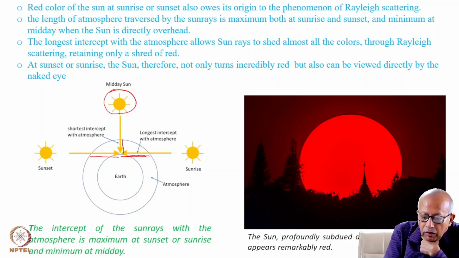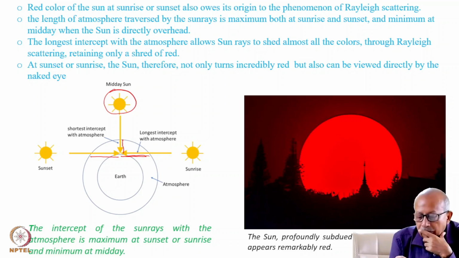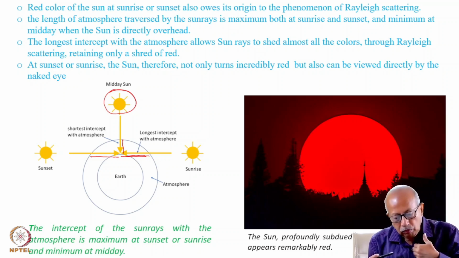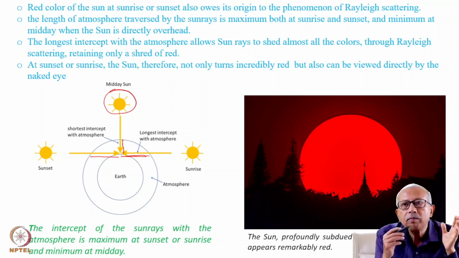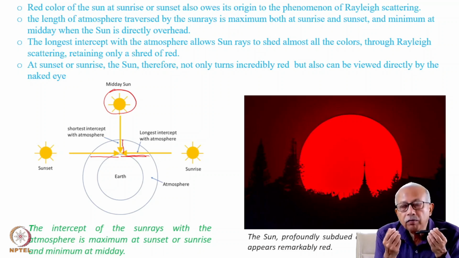Now, longest intercept means maximum Rayleigh scattering of this white light occurs during sunset and sunrise. Therefore, it actually loses almost all its shorter wavelength components, and probably only a shred of red light remains.